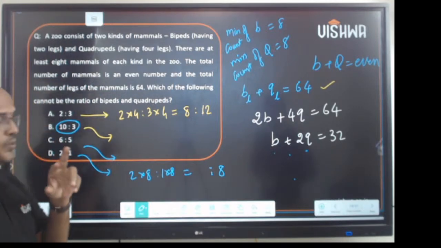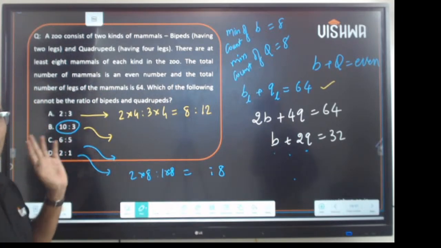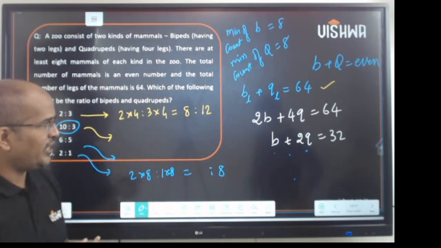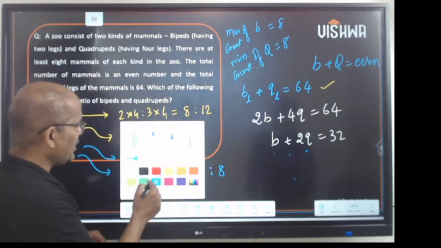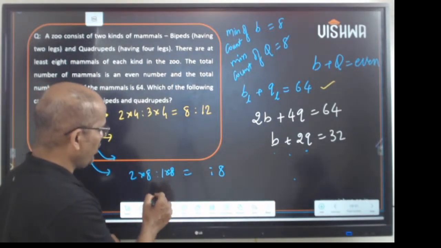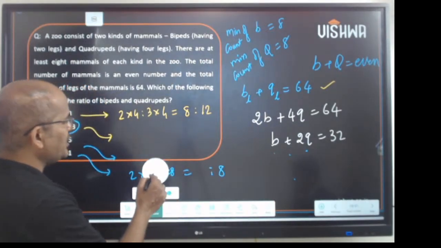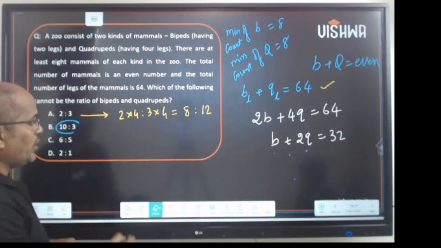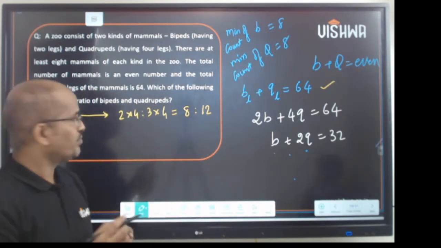Now you have two options, 10 is to 3 and 6 is to 5. Now how do you get the answer from these two? Please think from the given scenarios how you solve the questions carefully. One area is putting them into multiples of 8 and doing it. Now what is the other way of solving this question?